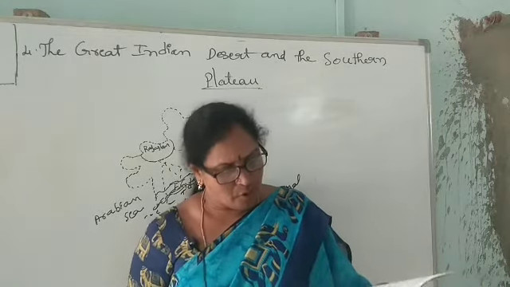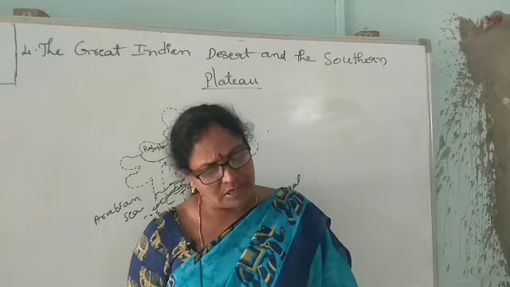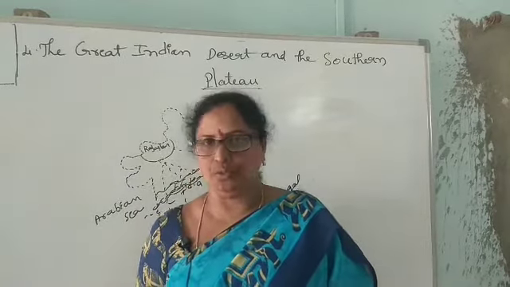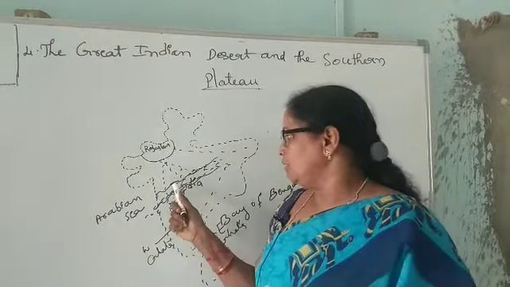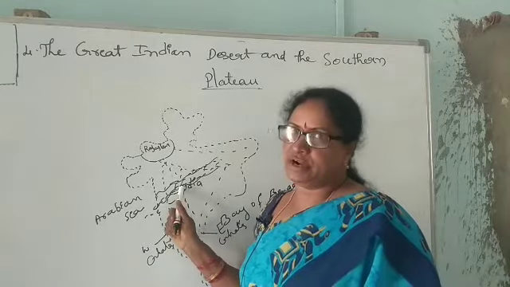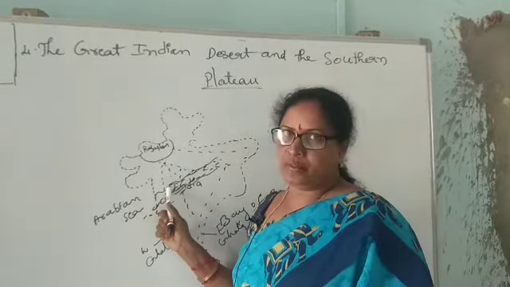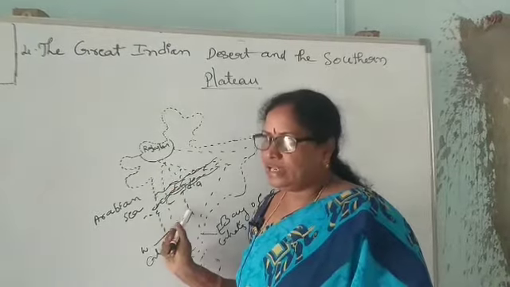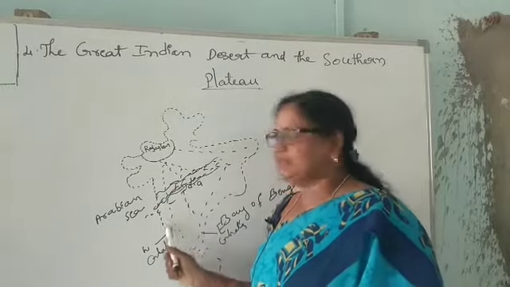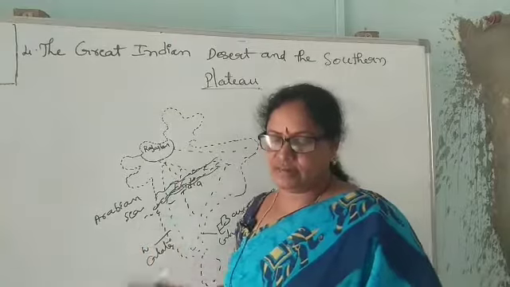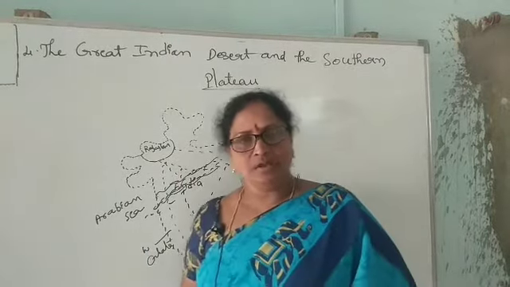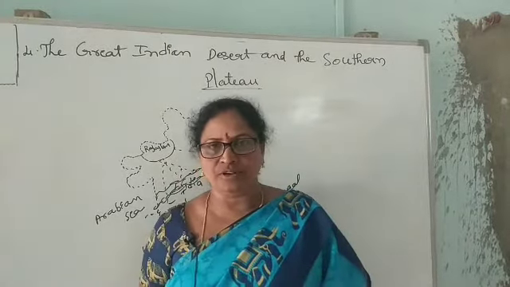Okay children, the Deccan Plateau is the largest part of the southern plateau. The southern plateau has been divided into two parts, Central Highlands and Deccan Plateau. The Deccan Plateau is the largest part of the southern plateau, and it has the famous waterfalls of India.